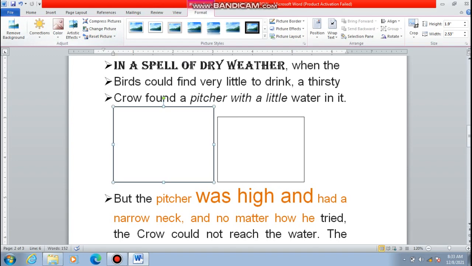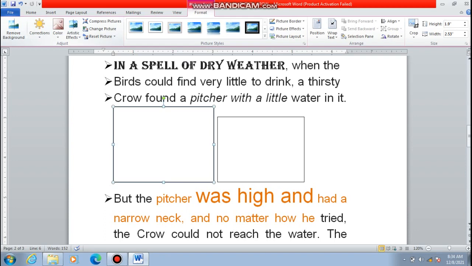Next is wrapping text around the image. How can we wrap the text around the image? First of all, what is the meaning of wrapping text around the image? Wrapping text means adjusting the text around the object or image accordingly. Word provides many options to wrap the text around a graphic.